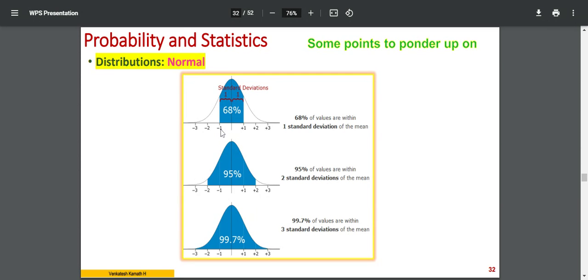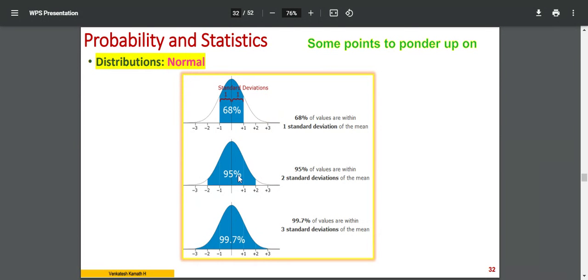So for standard deviation -1 to +1, the area under the curve is 68%. For -2 to +2, the area under the curve is 95%. For -3 to +3, it is 99.7%. To be frank, it is not exactly 95. It is 95.6%. The 0.6%, we just omit, so 95.